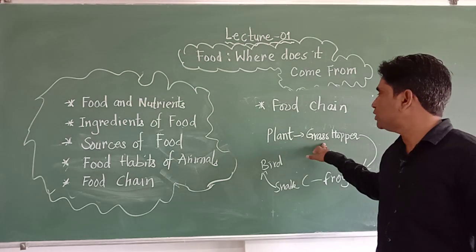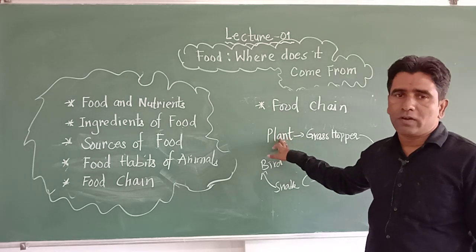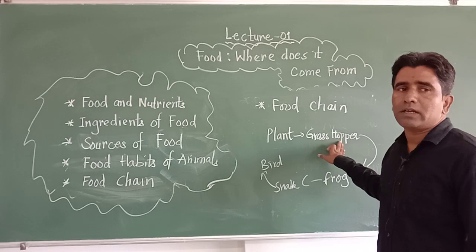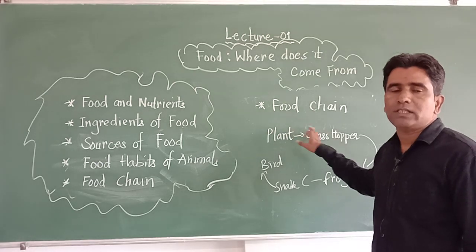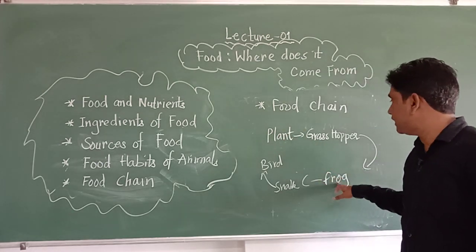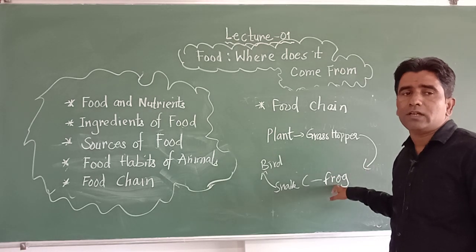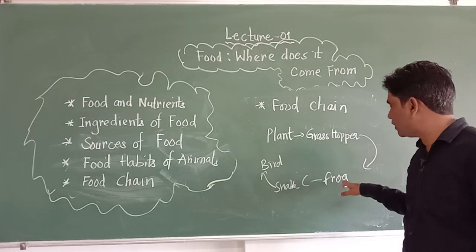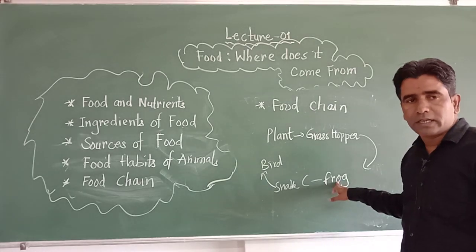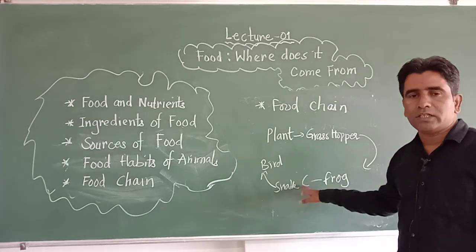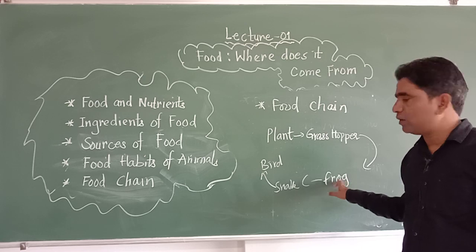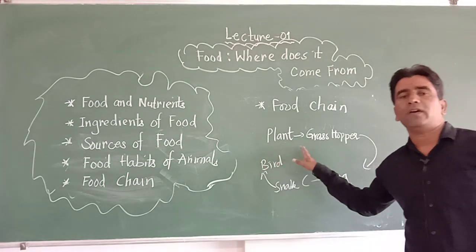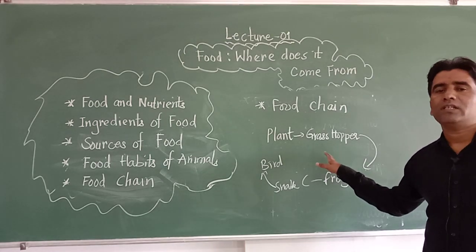When the grasshopper eats the plant, there is a flow of energy from the plant to the grasshopper. So the food for the grasshopper is plant, and the frog eats the grasshopper. So the food for the frog is grasshopper. Flow of energy takes place from the grasshopper to the frog. The frog is again eaten by snake. Again there is a flow of energy from the frog to the snake, and the snakes are eaten by the birds. So this is an example of food chain which we see around us.